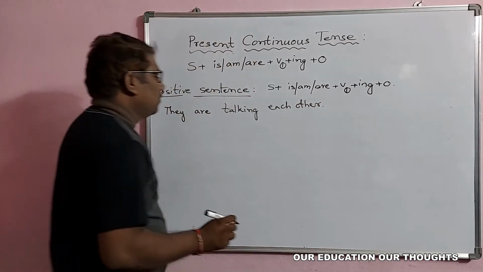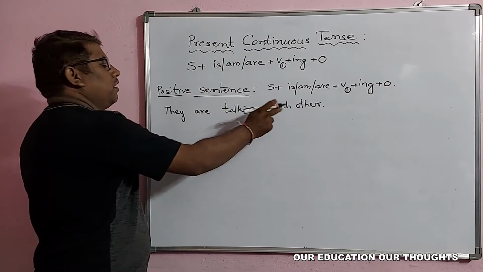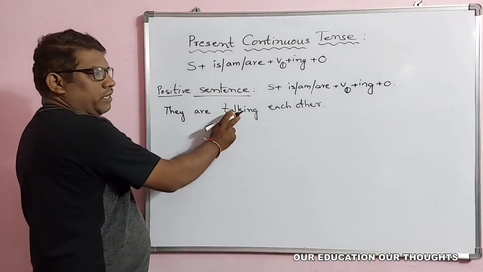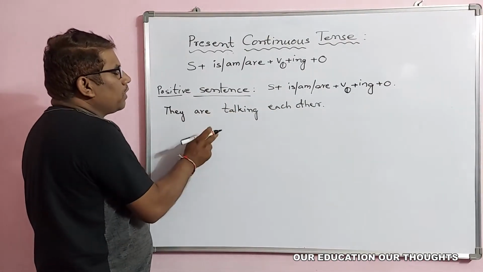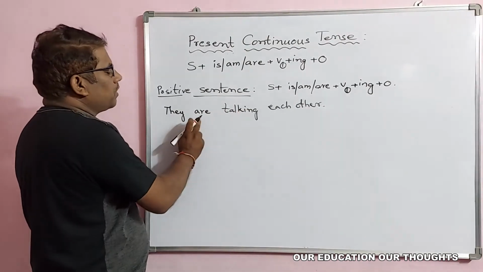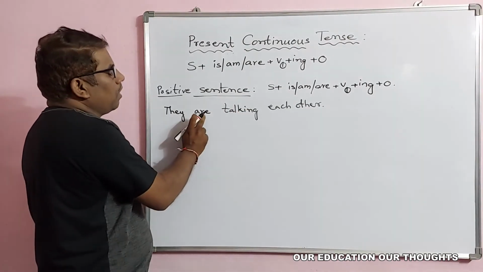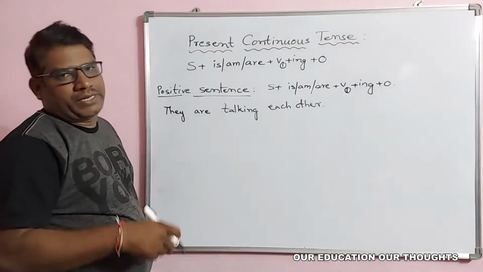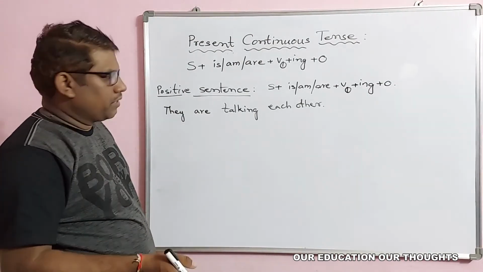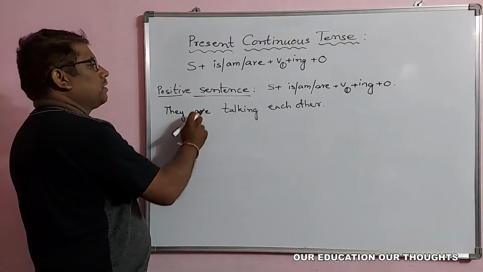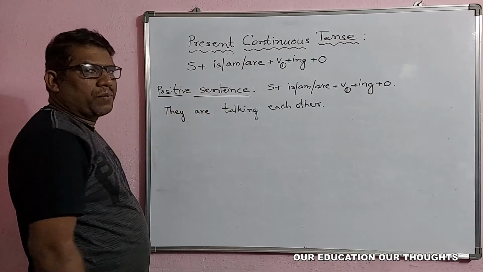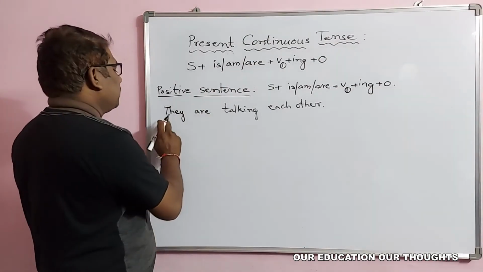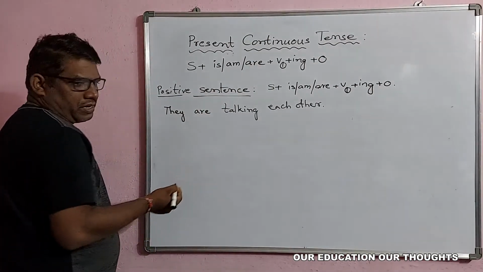If you see that they are talking each other, that talking process is still going on. So the ing form is there, and it indicates that. Are indicates the present. Right now, are indicates that present tense. These indicate present tense. So many sentences we can write.